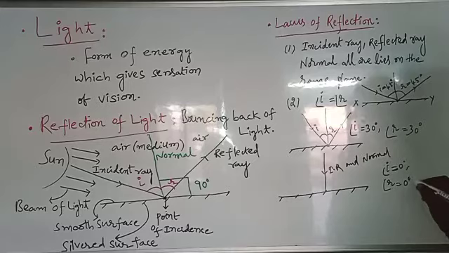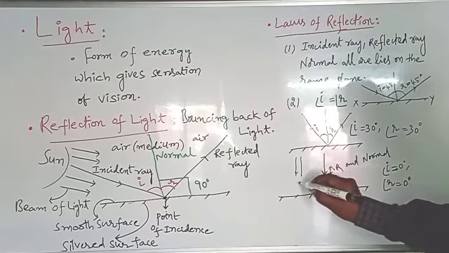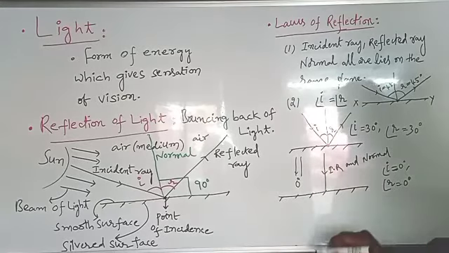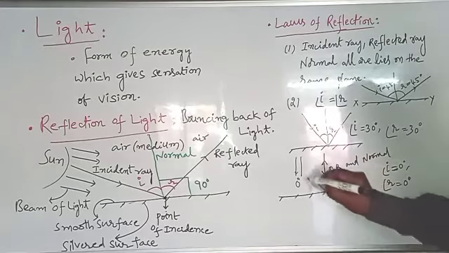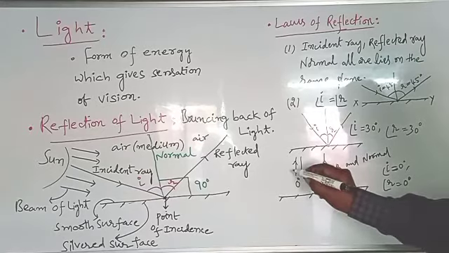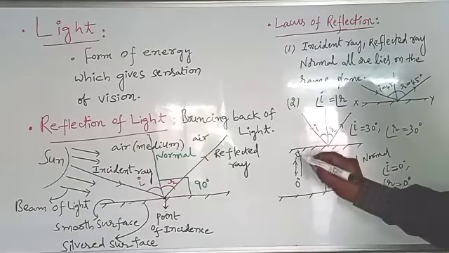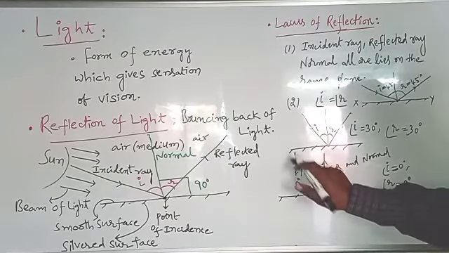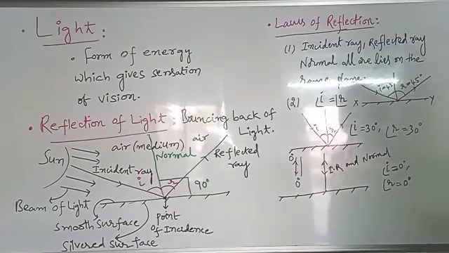Why is angle I 0 and angle R 0 degrees here? This is the incident ray and this is the normal. Both are parallel. The angle between two parallel lines is 0 degrees. When it touches this smooth surface, it is reflected back along the same path. So this is the reflected ray and this is the normal. Both are parallel. That's why in this case also the angle of reflection is 0 degrees.